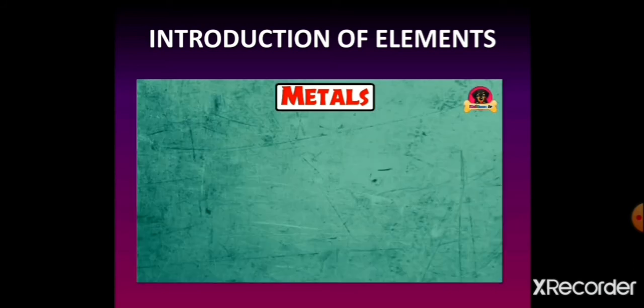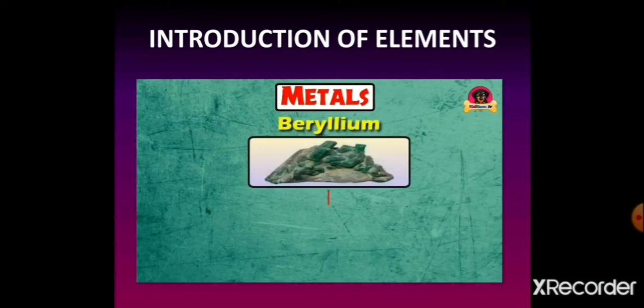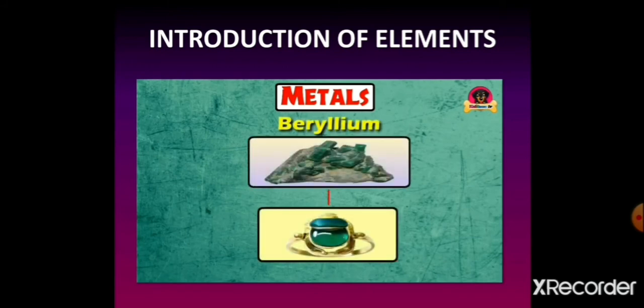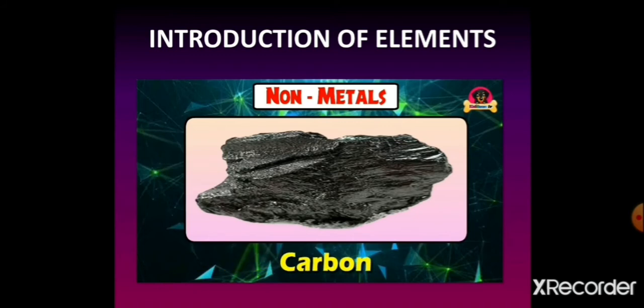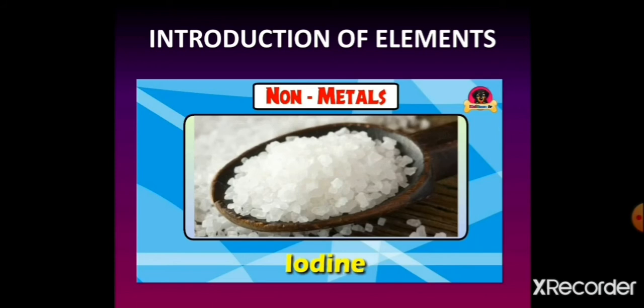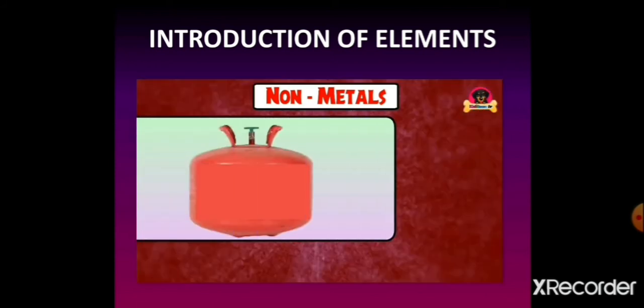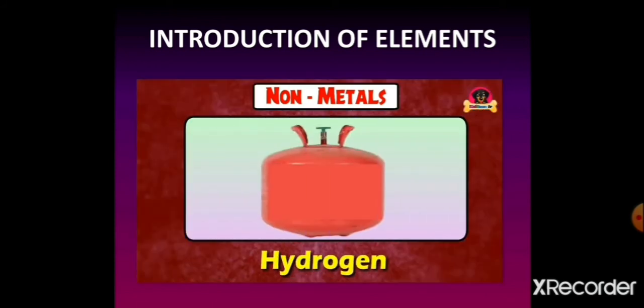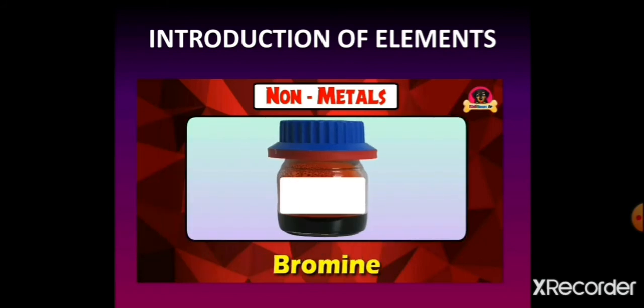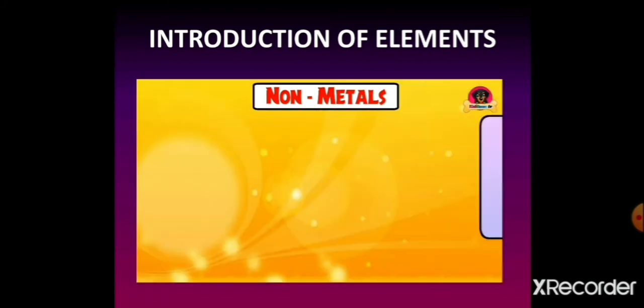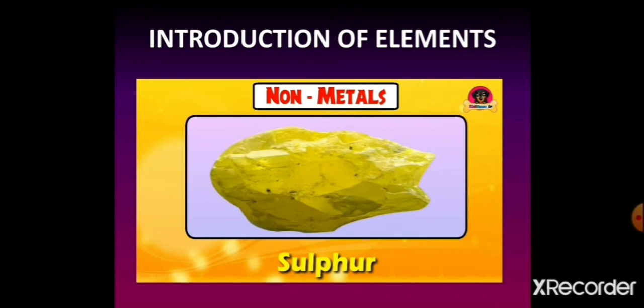Beryllium metal, the stone, is used in the rings. Now, we will discuss the non-metals, that is carbon. Iodine, gaseous state of the hydrogen, liquid form chlorine, this is bromine, powdered form of the sulfur.